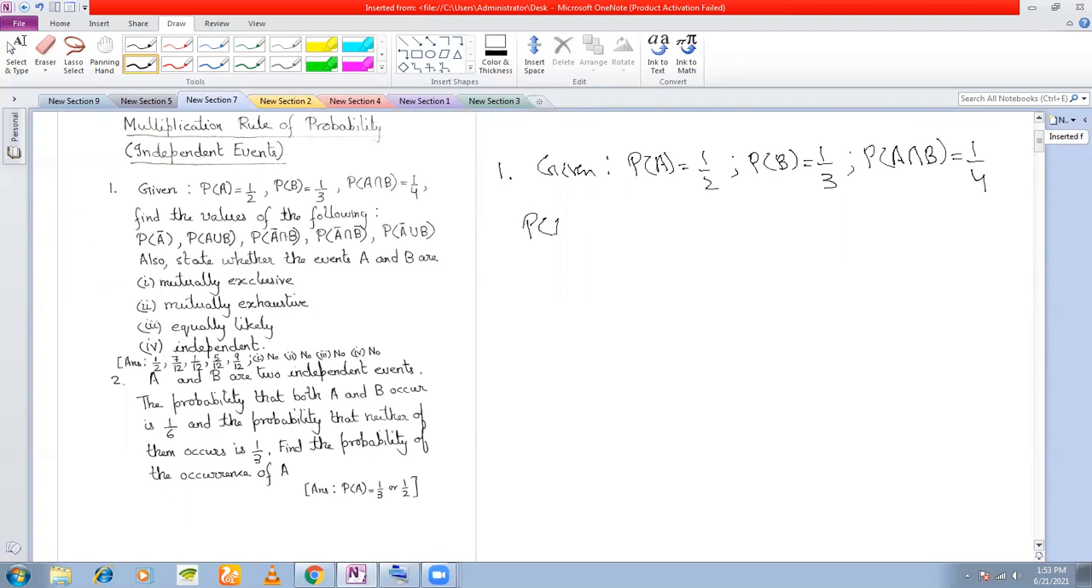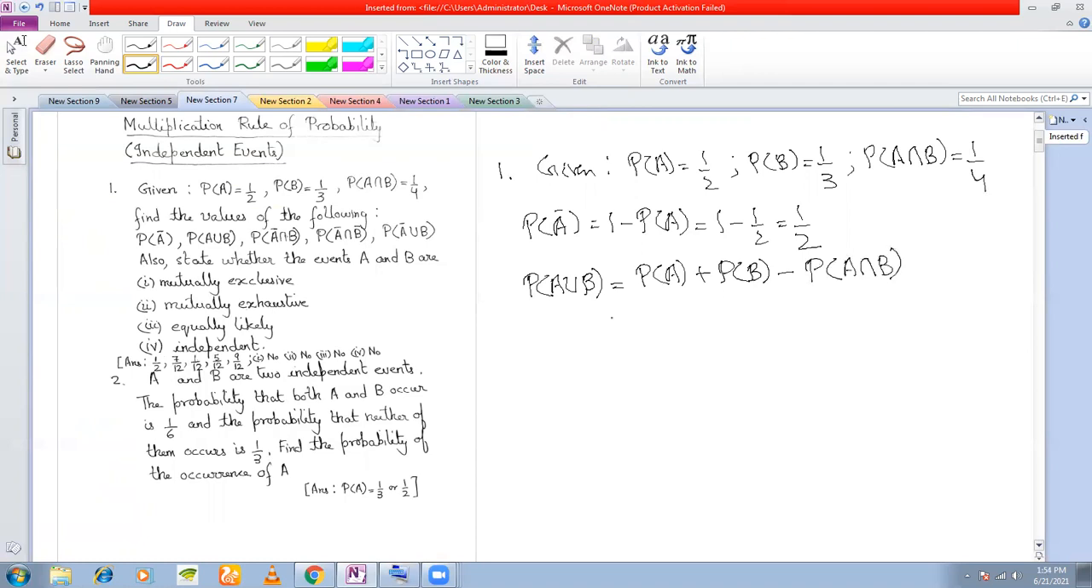Now, P(A bar) is very easy. P(A bar) is equal to 1 minus P(A), which is equal to 1 minus half. We have got half. Next question is P(A union B). Probability of A union B is, from addition rule, P(A) plus P(B) minus P(A intersection B). Okay, so you get this as 7/12. Second one is also done.